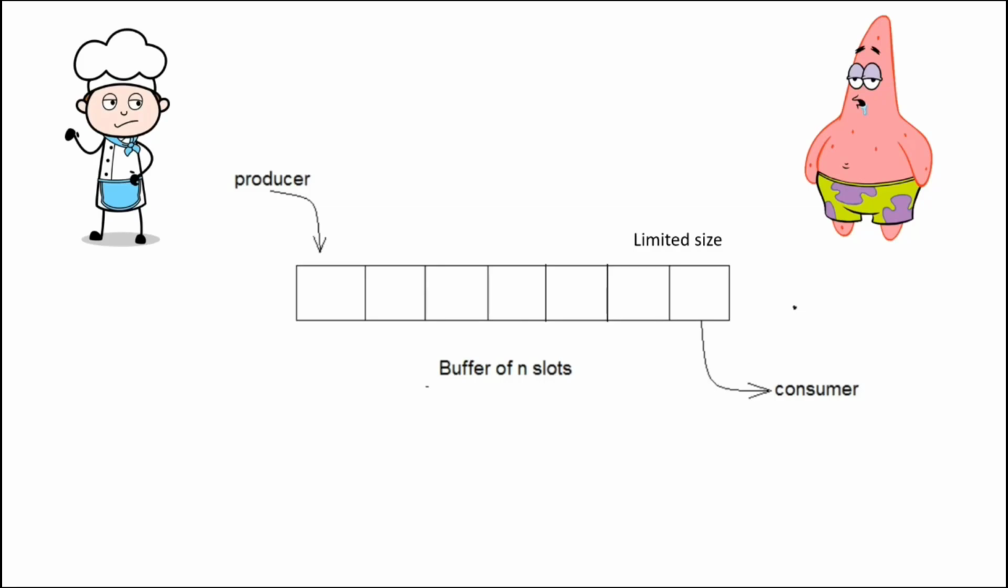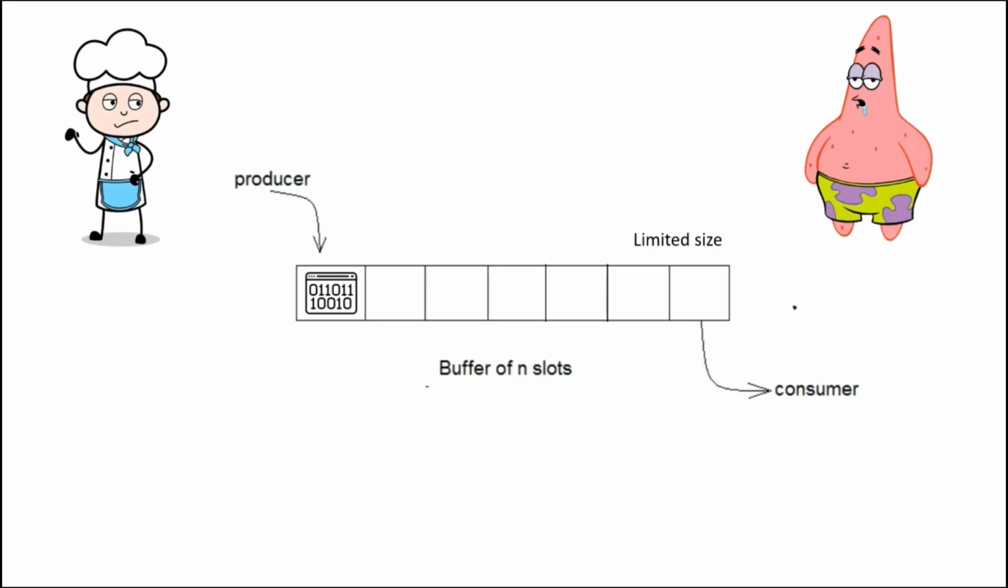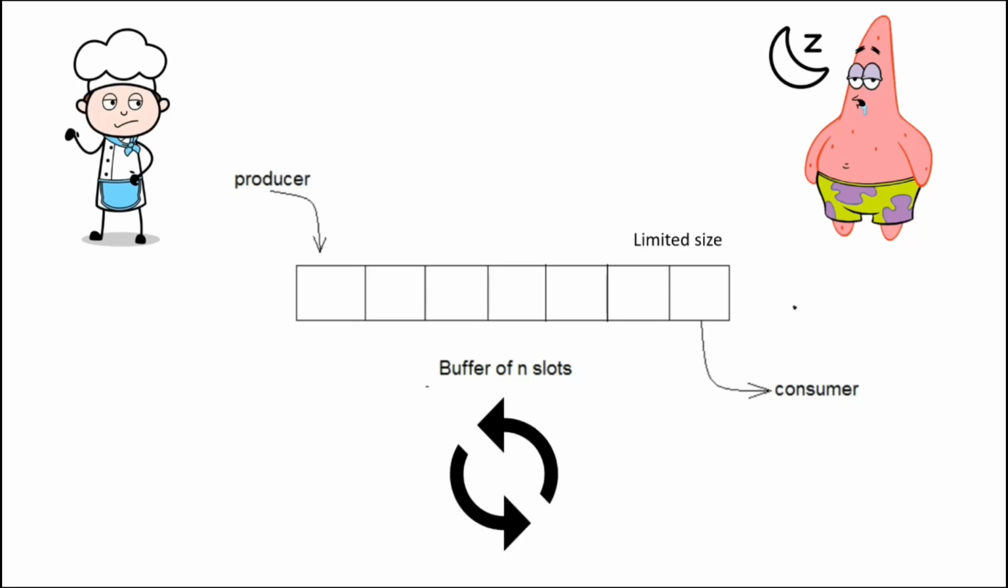The plate is the bounded buffer; it has a limited size. The producer will produce the data. After finishing, he must go into sleep mode to let the consumer know that it's his turn to consume the data. After finishing, the consumer must go into sleep mode too, to let the producer know he can produce new data.